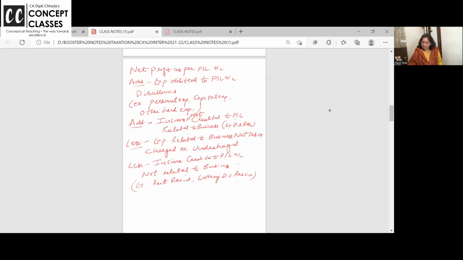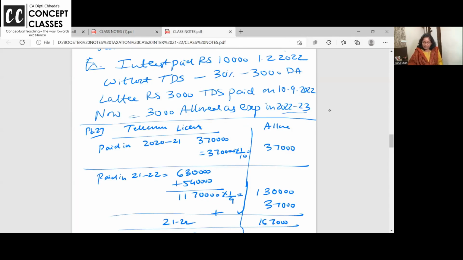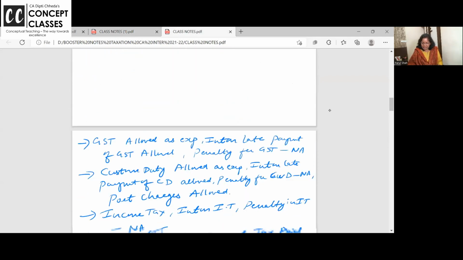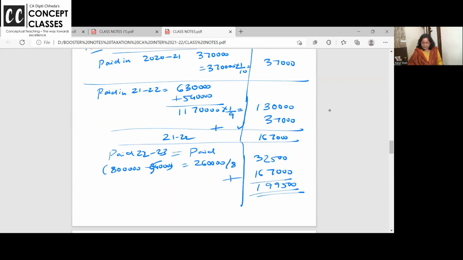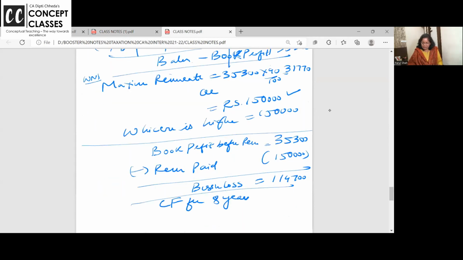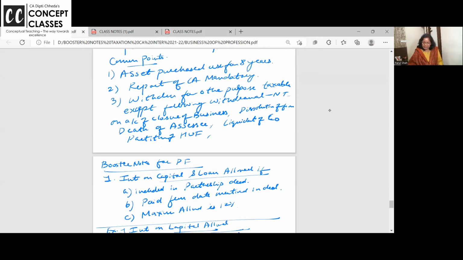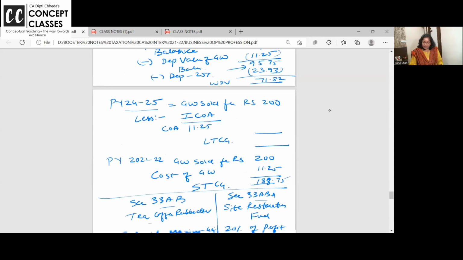Now, some small exercises which we did in our regular class, I'll share in the booster notes here. I hope these booster notes are clear. We have done all this just now. If needed, at the end we will revise. Partnership, assessment of partnership firms related. These are the problems: how much you can pay, the remuneration, and the 44, 46 problem.